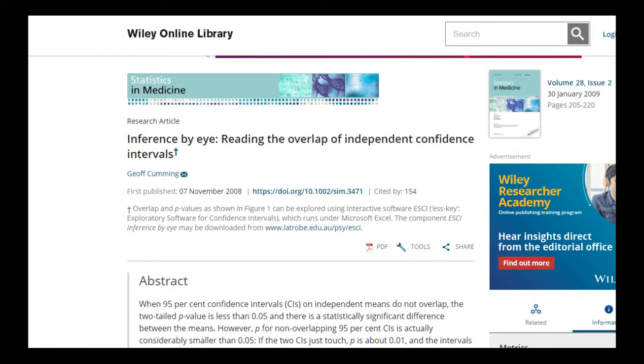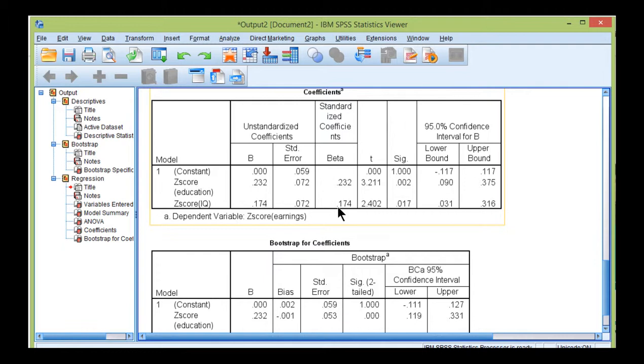The approach that I'm using here is based on the article by Geoff Cumming in 2009, where he showed that confidence intervals can overlap by about 50%. And once they overlap less than 50%, usually it denotes a statistically significant difference between the two point estimates. In the title, it mentions independent, which implies that the variables are unrelated. In the context of multiple regression, the variables are almost always interrelated. And as the interrelation increases, I would say that this test becomes progressively more conservative. So if you find an effect based on this method, it's probably statistically significant.